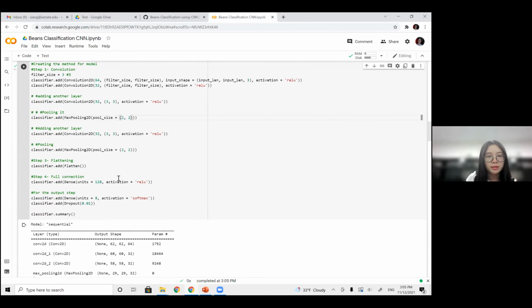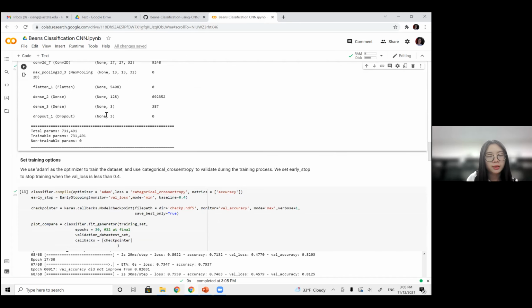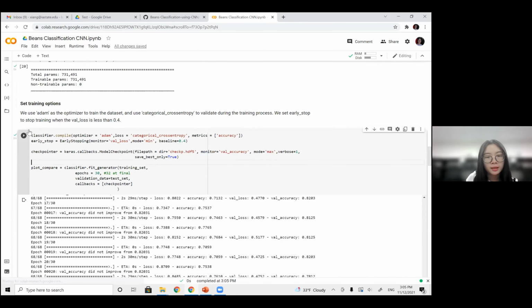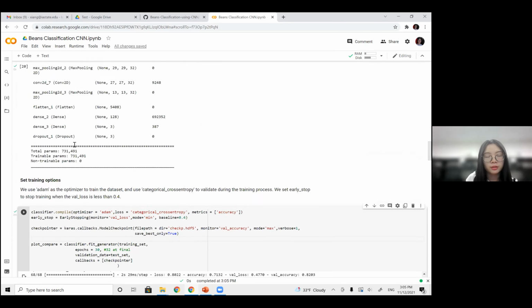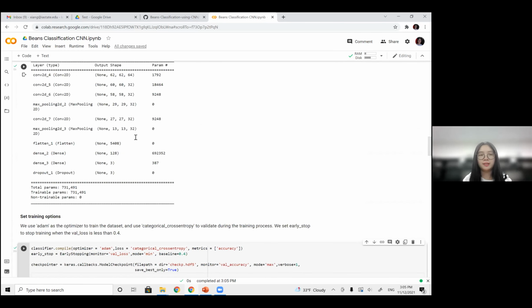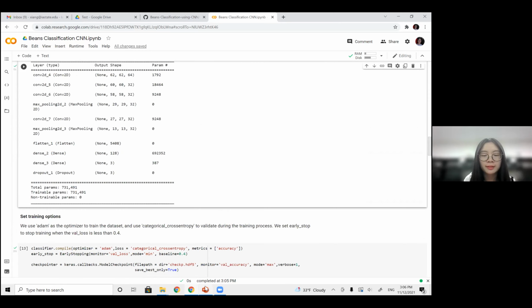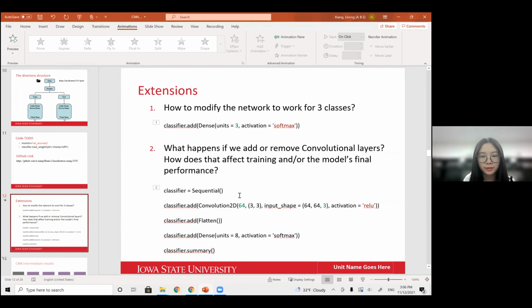The next is about the neural network. As I mentioned before, in the output layer, we need to specify how many units or how many classes there are. So here we need to change the number of units from 8 to 3 and run the model. Let's try. Oh, that's it for modifying it to fit 3 classes.